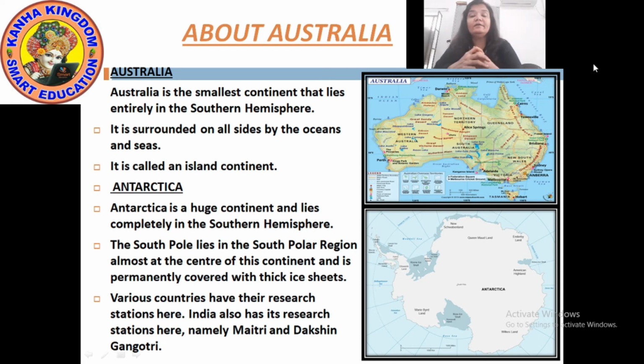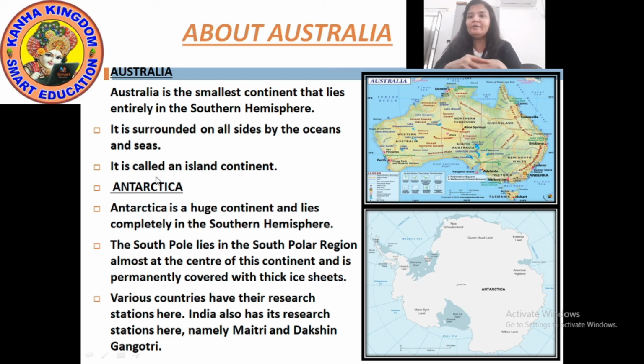If I ask you the question, which continent is known as the island continent? Then it is Australia. One more question could be asked: which is the smallest continent that lies entirely in the southern hemisphere? Then again the answer is Australia. You can see in the Australia map on your screen how it is surrounded by oceans and seas from all sides.